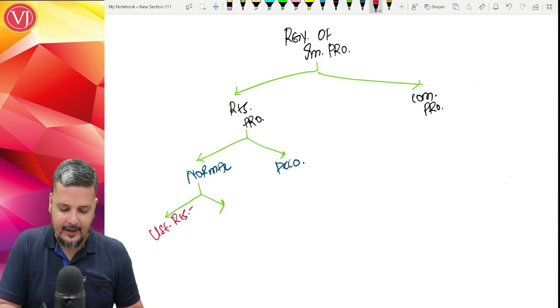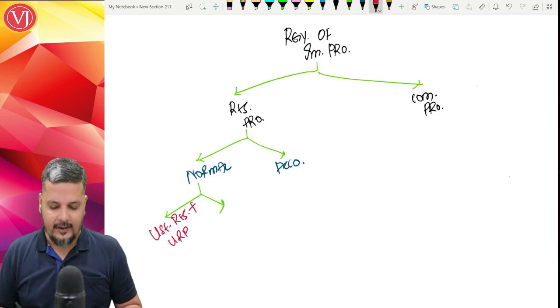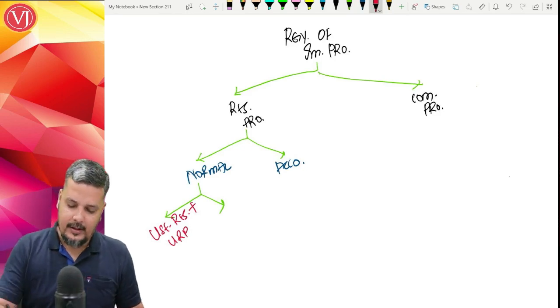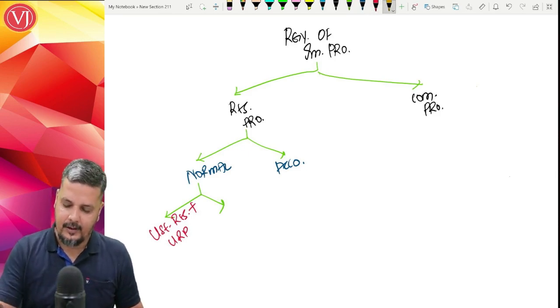For use as residence and given to an unregistered person is exempted. This won't attract GST.